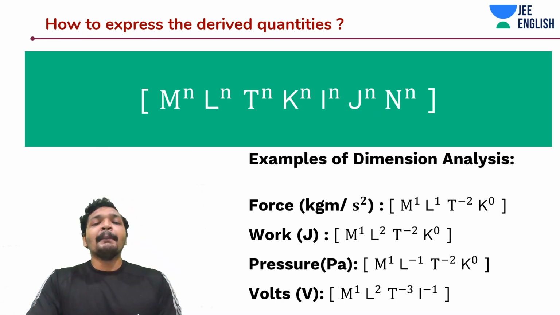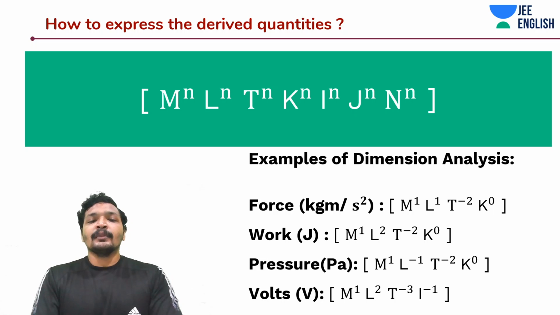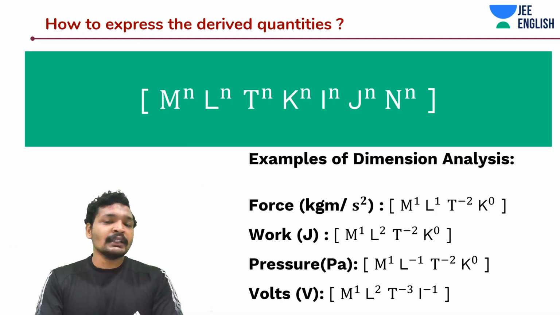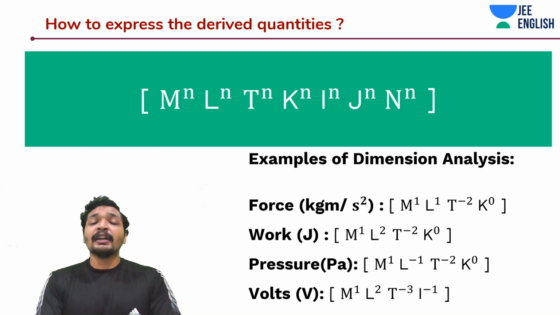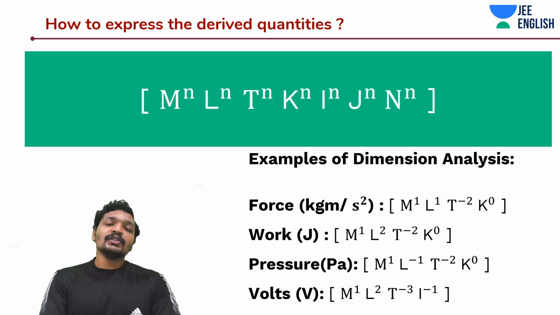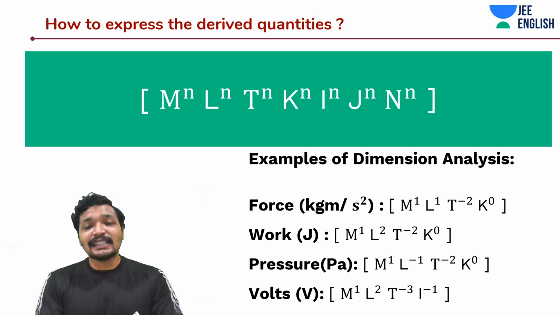M, L, T, K are base, and they have an order, something known as n in this case, or it can be 0, 1, 2, 3, anything, minus 1. Okay. And what is the gist behind it? What is the point behind it? The point is, it will tell you exactly how many times kgs are multiplied or divided in this expression. Similarly, how many meters with respect to time it is moving, whether it's a velocity or acceleration. So this dimensional analysis will tell me about it exactly.